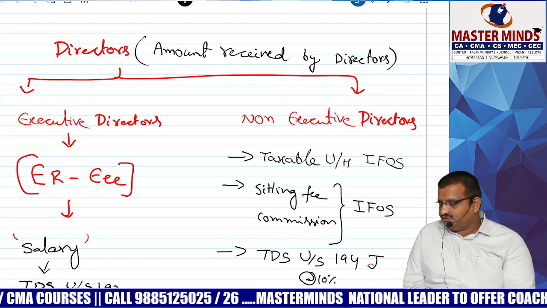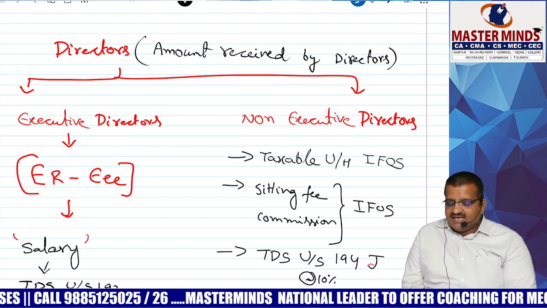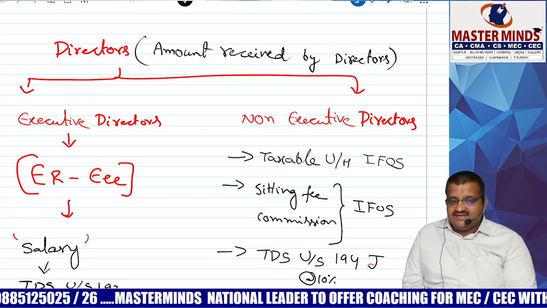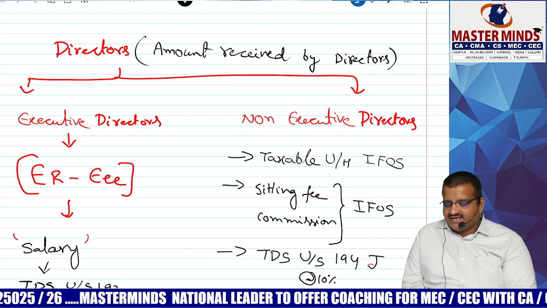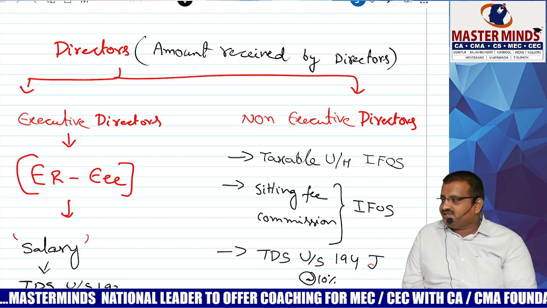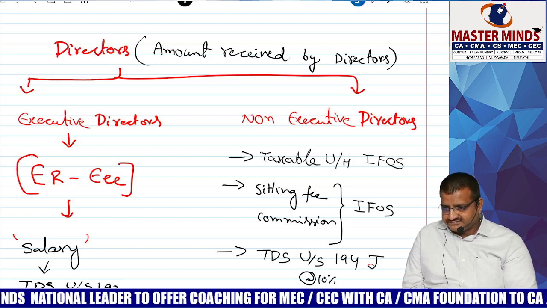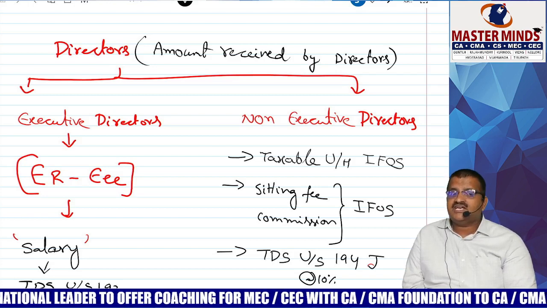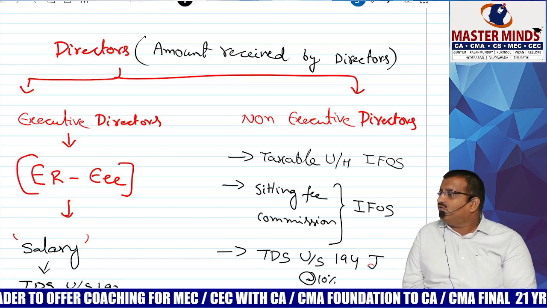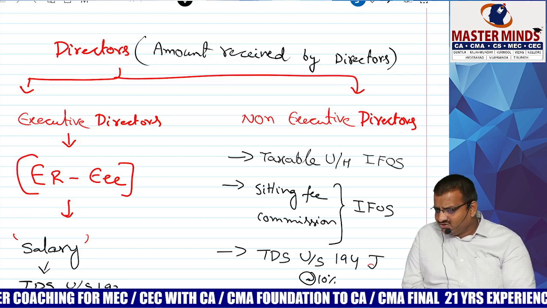Executive, non-executive. Executive director, employer-employee relationship. Salary, TDS under section 192. Whereas, other than executive director, non-executive director, taxable under which head? IFOS. Sitting fees and commission is taxable. TDS under section 194J. No exemption limit for that. 30,000 exemption limit applicable in case of 194J. Not applicable, no? 30,000. I told you, no?